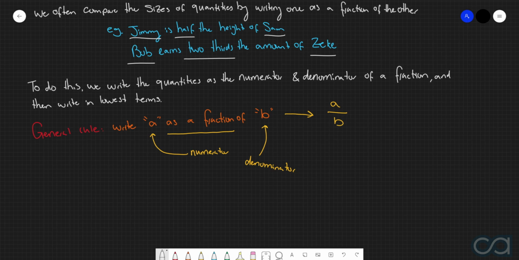Now, the final really important thing to understand is that when we're talking about real life quantities, often we're also working with units. For example, when we're talking about length, we could be working with millimeters, centimeters, meters, kilometers, and so on. If we were talking about mass, we could be talking about grams, kilograms, and so on. When we are doing this kind of process, your two quantities must have the same units. If you are not given them with the same units, your first job should be to convert one of them to have the same units as the other.